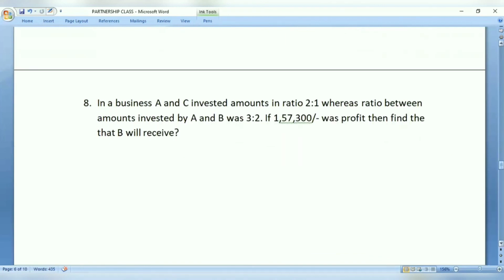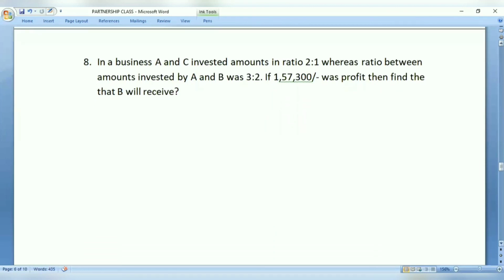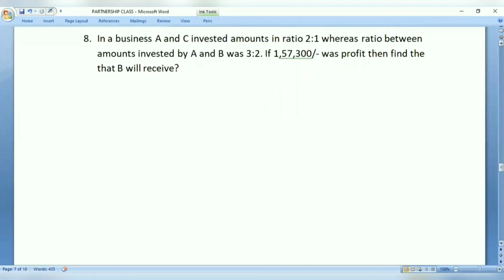See here, in a business, A and C invested amounts in the ratio 2:1, whereas ratio between amounts invested by A and B was 3:2. If 1,57,300 was profit, then find the amount that B will receive. So far, what we have given, A is to B, we have given, B is to C, we have given. Now we are asked to calculate B is to C. But in this case, A is to C is given, A is to B is given. Now we need to calculate how much the share that B will receive.